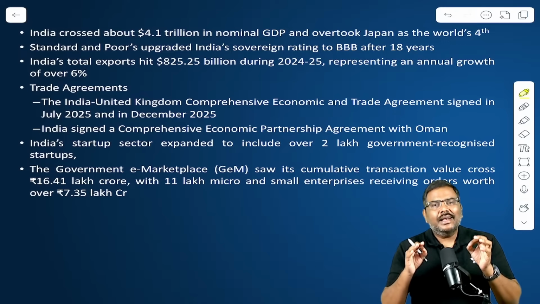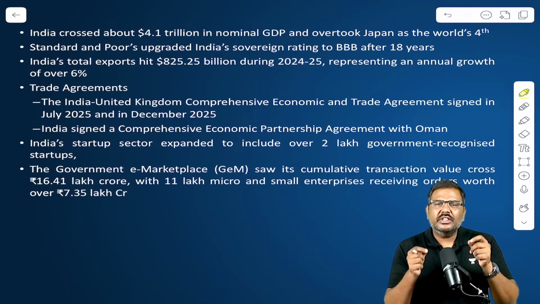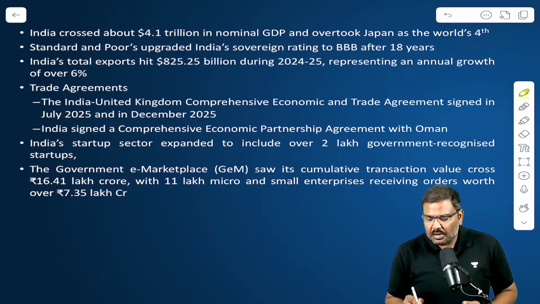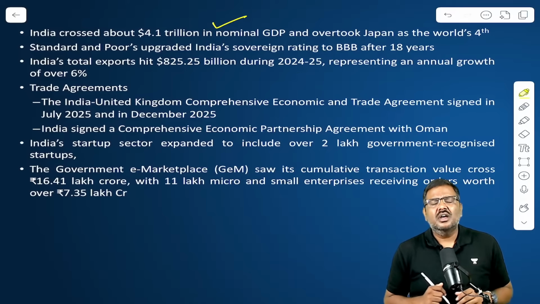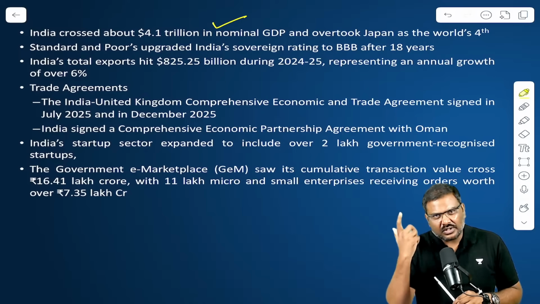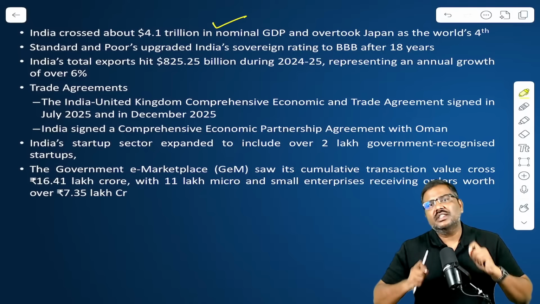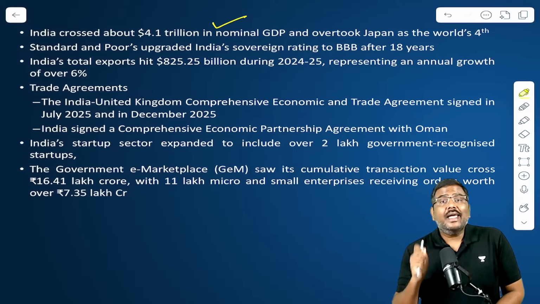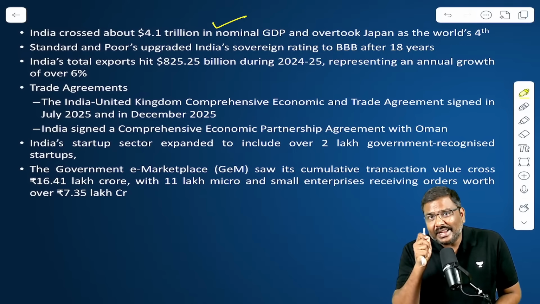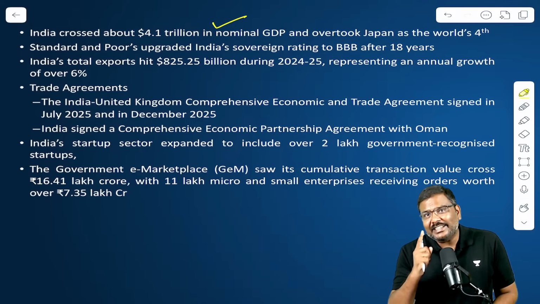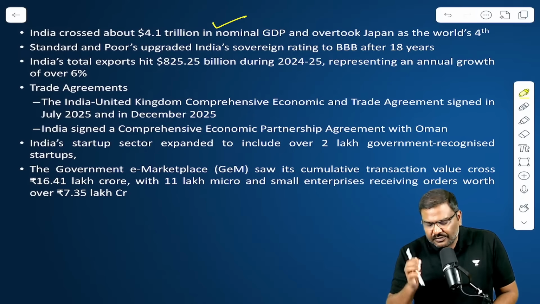First one, India has become one of the largest GDPs in the global market. Very recently, even the government of India stated that India has become the 4th largest GDP. All of you heard of this? The size of the GDP, it is the 4th largest. And not just this, India is one of the fastest growing economies in the world. For the first half of the current financial year, the Indian economy has registered more than 8% GDP growth rate. Not a joke, by the way, not a small number, more than 8%. So that is the first important point.